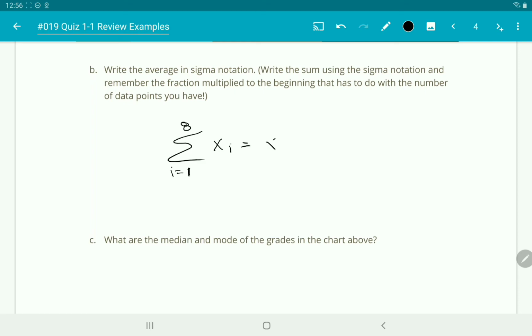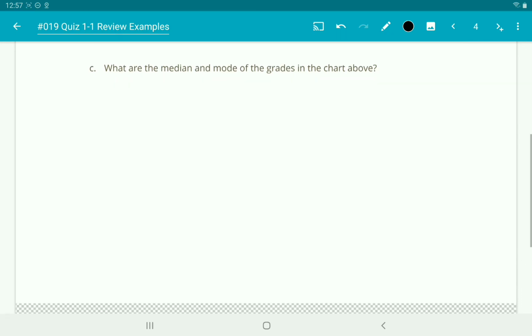So that's going to be the same as x1 plus x2 plus x3 plus x4 plus x5 plus x6 all the way to x8. Okay? But in order to find the average, we need to divide by the number of data points we have. So we need to divide by 8. So we're going to multiply all of this by 1 over 8 because it's the same thing as dividing by 8. Okay? So that's how we're going to write it.